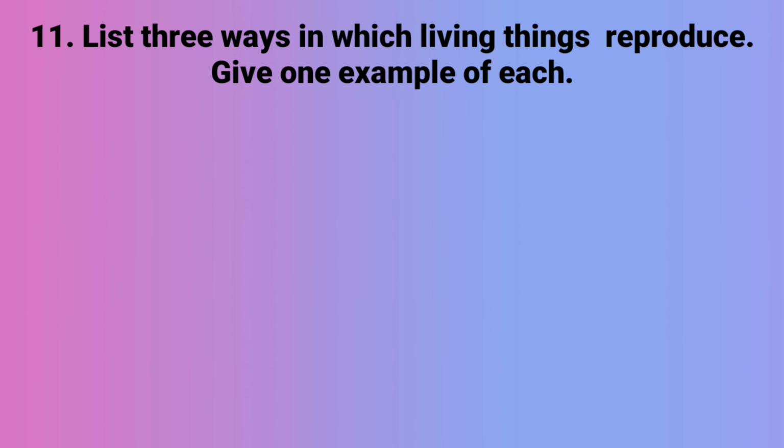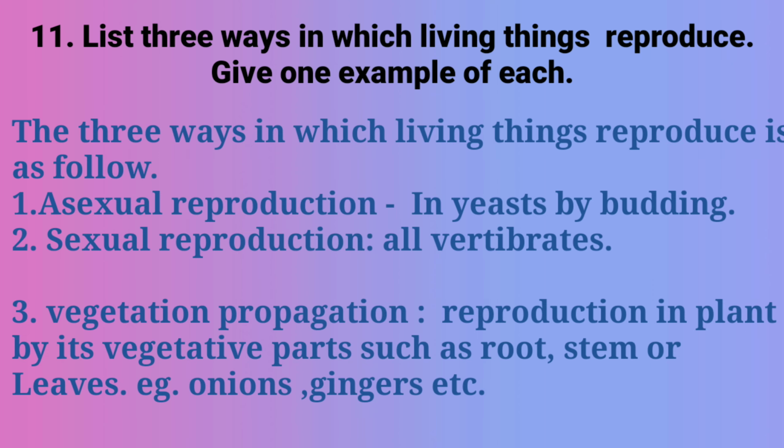Come to next question. List 3 ways in which living things reproduce. Give one example of each. The 3 ways in which the living things reproduce are number 1, asexual reproduction, number 2, sexual reproduction, number 3, vegetative propagation.